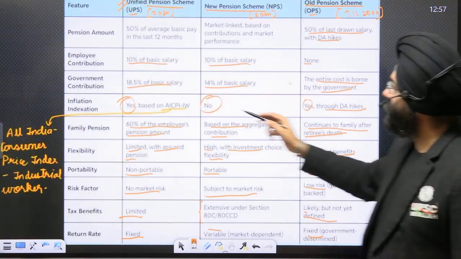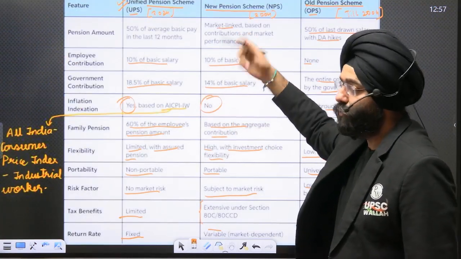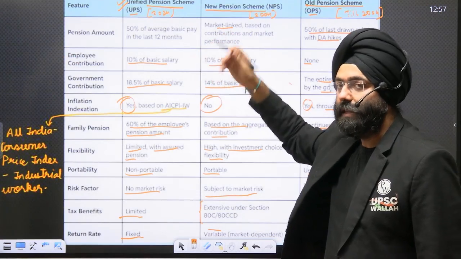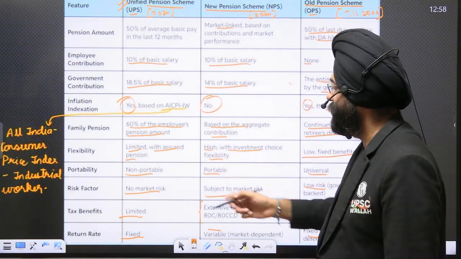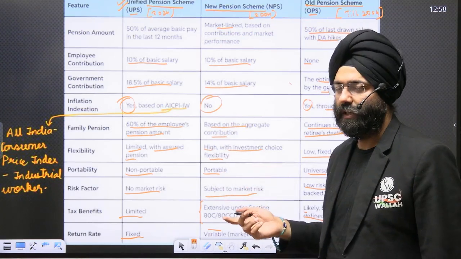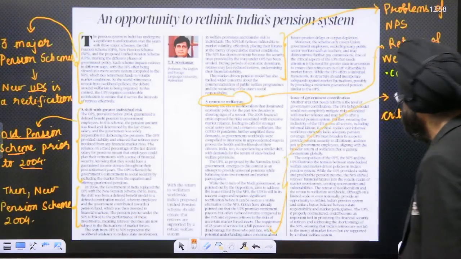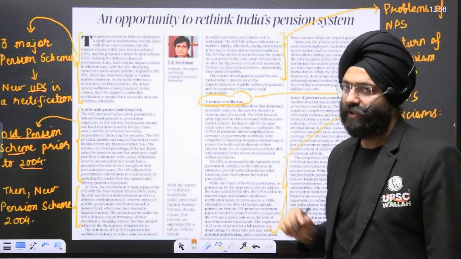You will be realizing how. We saw that inflation indexation was not there. It was market linked, so contribution had to be made by the people themselves rather than under the old pension scheme, where the government was completely responsible. Then we realized that it was subject to high market risk. So a lot of problems were there. That is why in this particular paragraph, he is basically criticizing the new pension scheme.